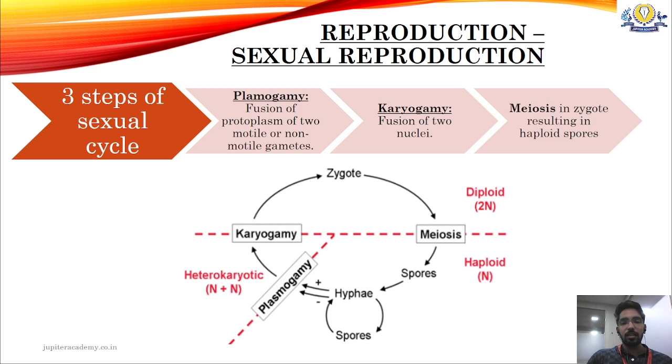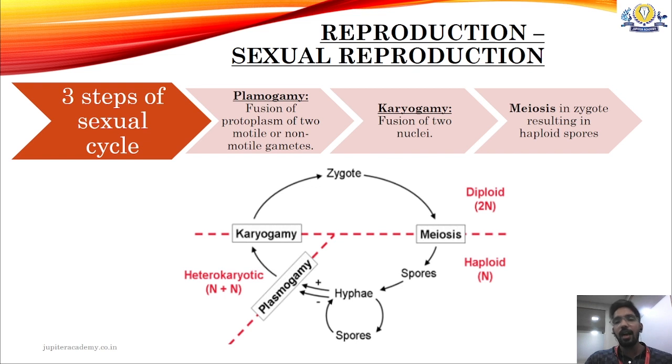Now let us see the 3 steps in sexual reproduction. There are 3 steps in every sexual cycle. There is plasmogamy, which is the fusion of protoplasm or cytoplasm of 2 motile or non-motile gametes, or 2 motile or non-motile spores. Plasma means cytoplasm, so plasmogamy. Then the second part is called karyogamy, or fusion of 2 nuclei. Karyo means nucleus, so fusion of nucleus is called karyogamy.